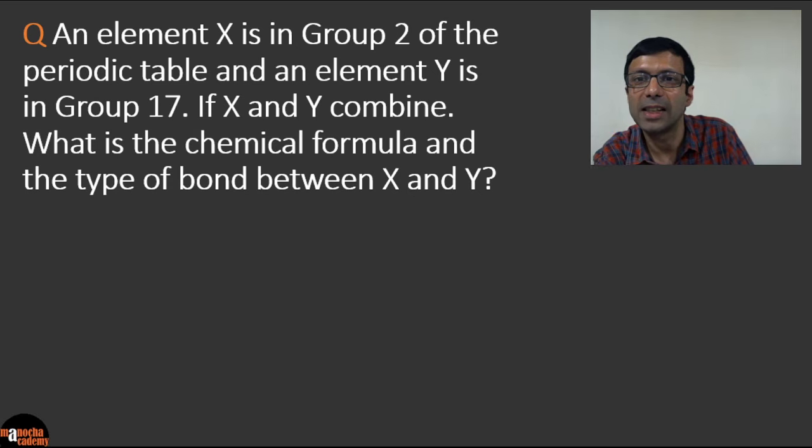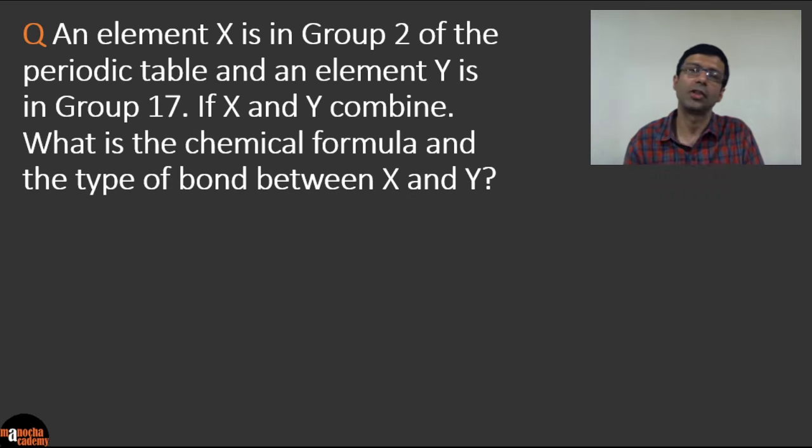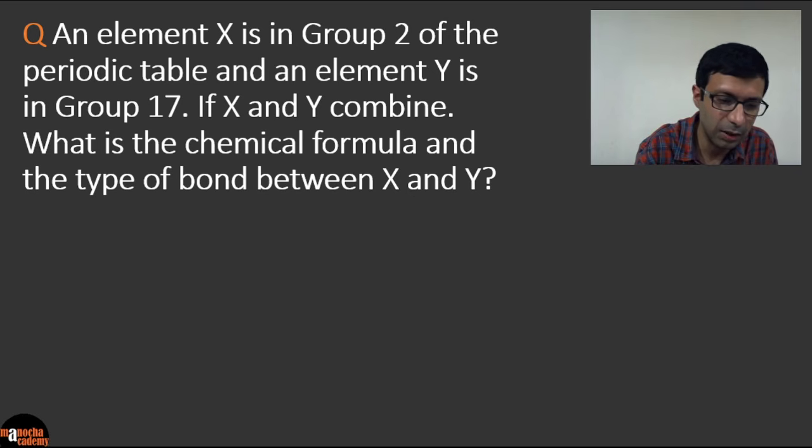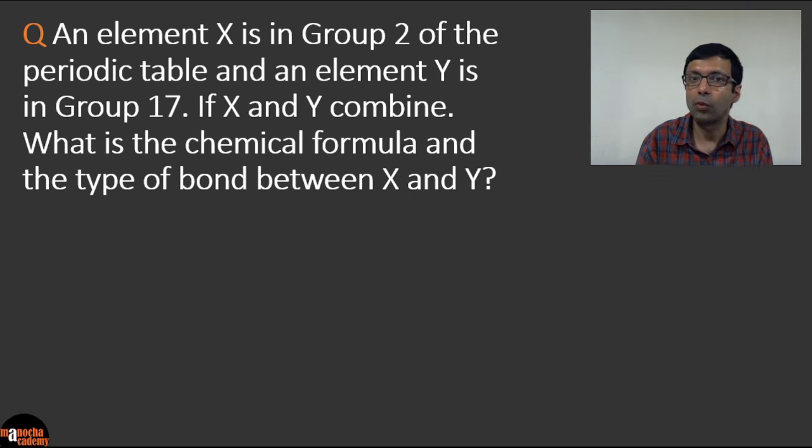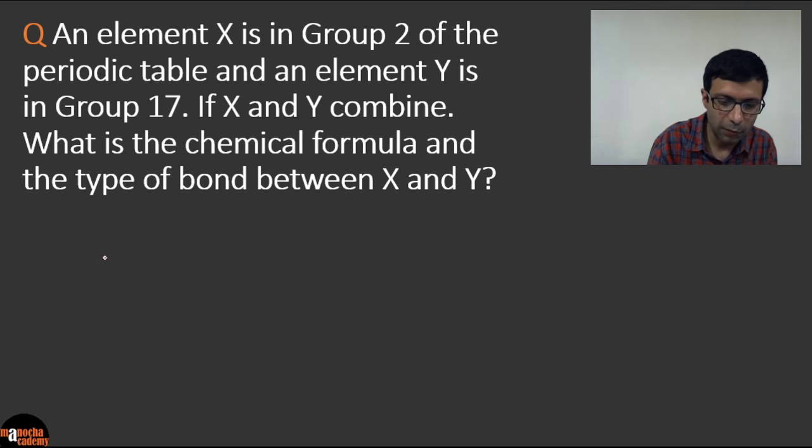An element X is in group 2 of the periodic table and an element Y is in group 17. If X and Y combine, what is the chemical formula and the type of bond formed between X and Y? This is a really important question. Usually this type of question comes in the tests, where you need to think about the periodic table. Note, we've not been given the elements, so don't try to identify them. You've just been given the information that X is in group 2, so we'll write that, and Y is in group 17.